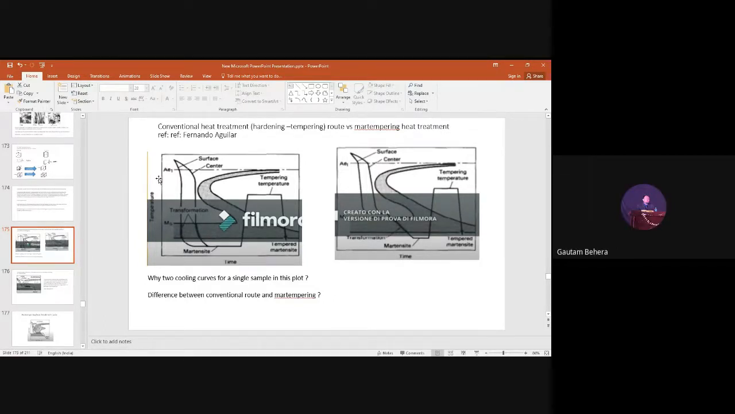This TTT diagram, the other name is called what? What is the other name of TTT diagram? Nobody remembers the other name? It is also called the IT diagram, isothermal transformation diagram. Isothermal means at a constant temperature you have to cool the steel. If you are cooling the steel at a constant temperature, you'll get a transformation start time and transformation end time. Yes or no now? It is okay?